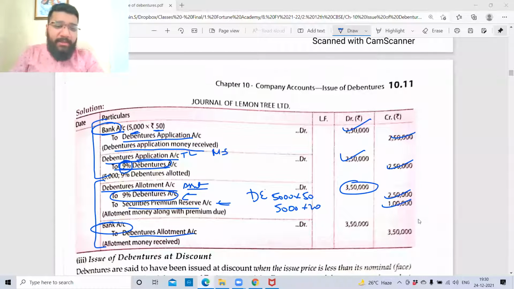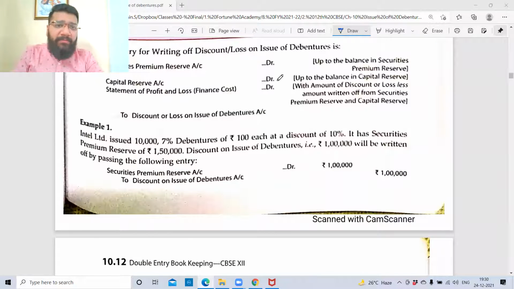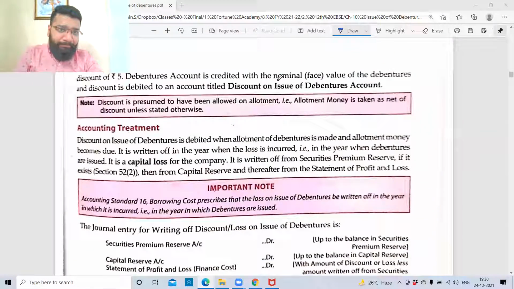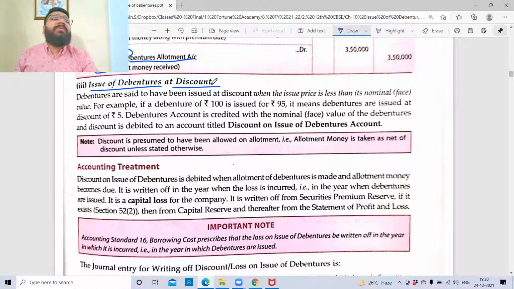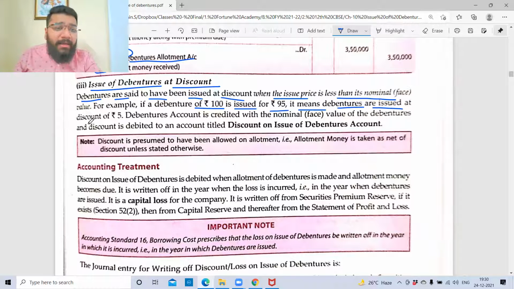Hello guys, now let's continue with the next topic, the interesting topic, my most favorite topic. Issue of debenture at discount. Guys, no talking, please. Debentures are said to have been issued at discount when the issue price is less than its nominal value. For example, the debenture of face value 100 rupees is issued at 95 rupees. It means that debentures are issued at a discount of 5 rupees.